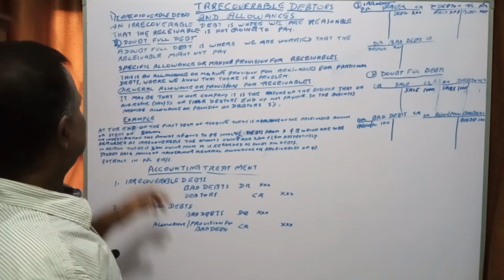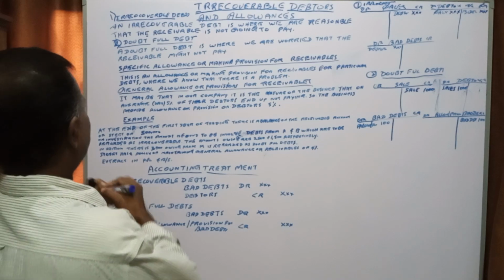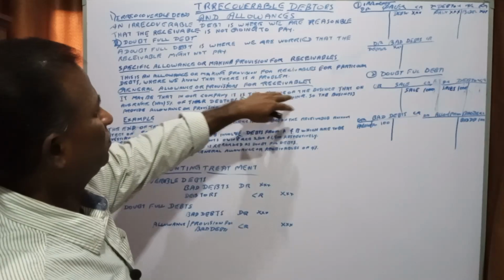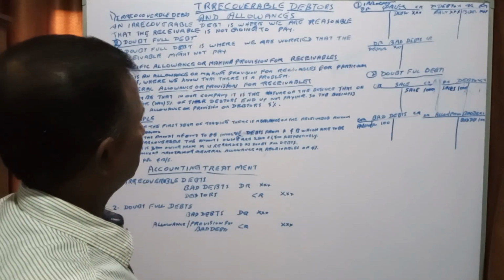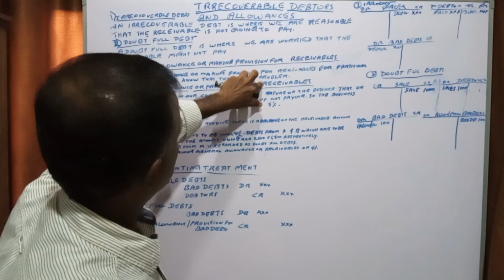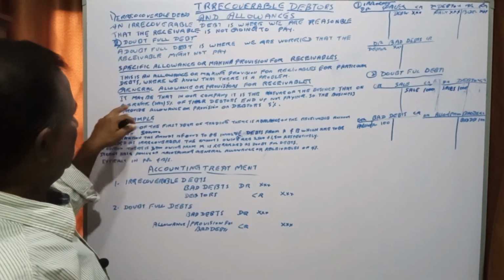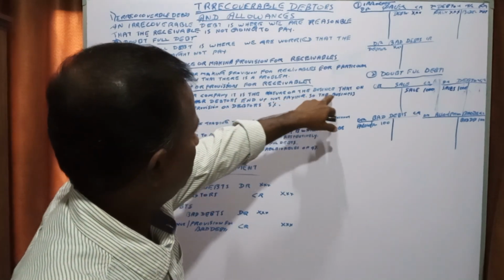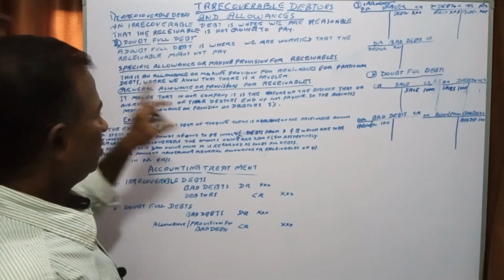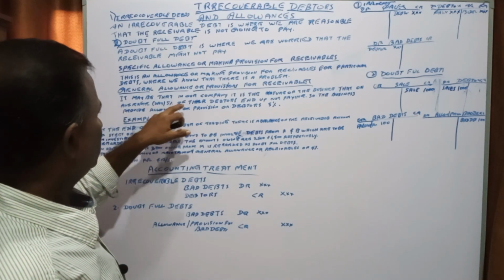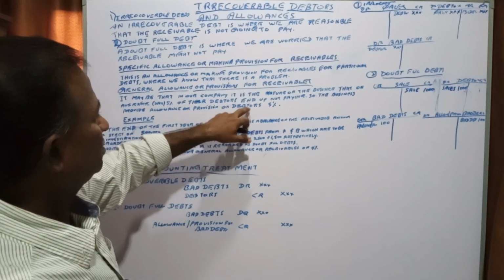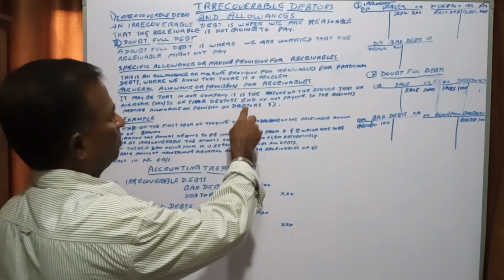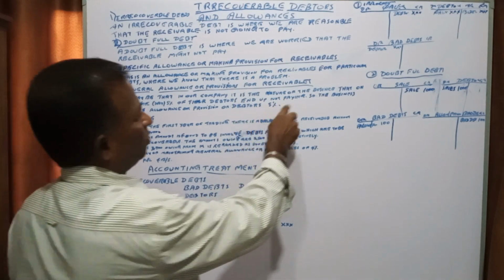Then the second one is the general allowance, or provision for trade receivables. It may be that in our company, by the nature of the business, we know that on average say 5% of our debtors end up not paying.